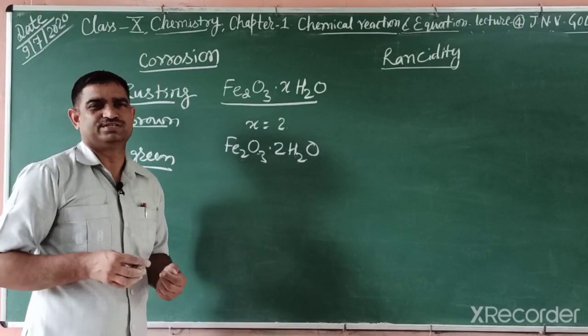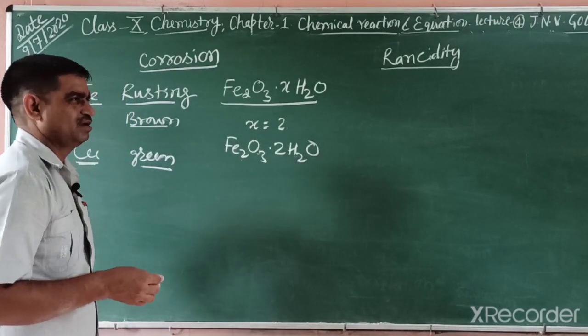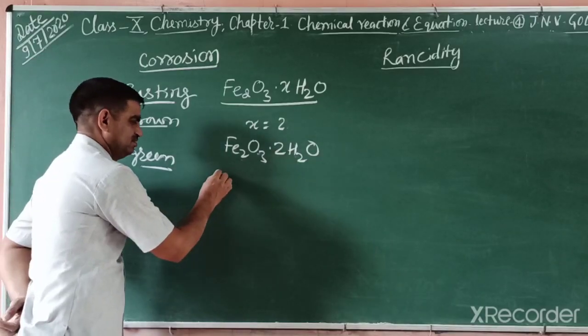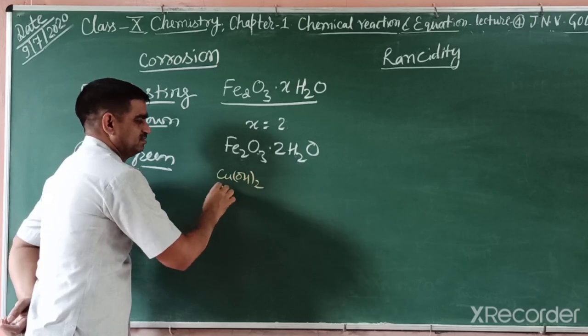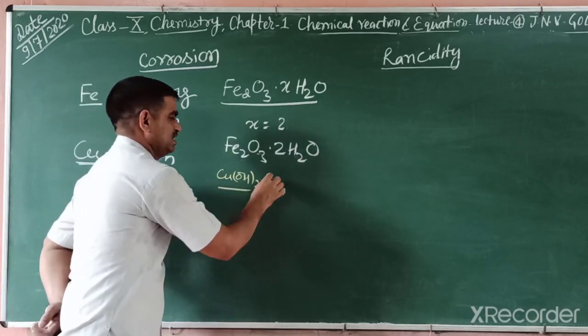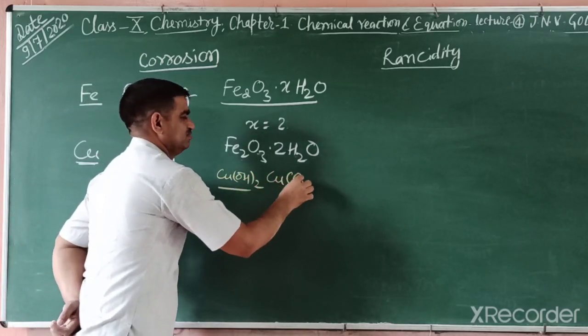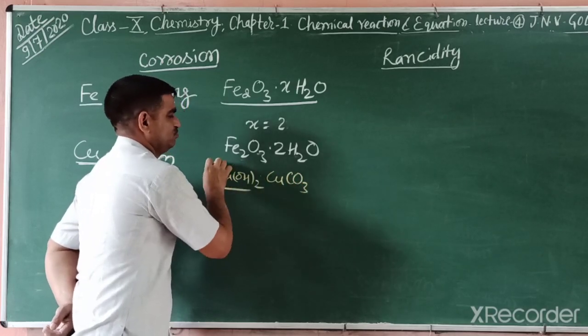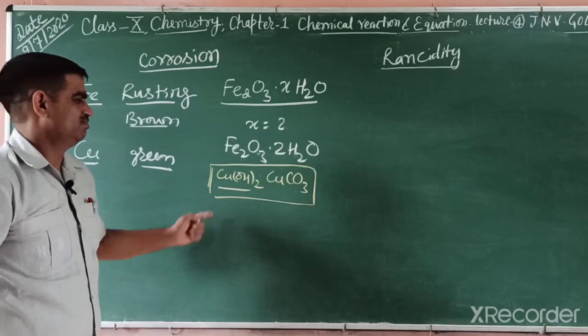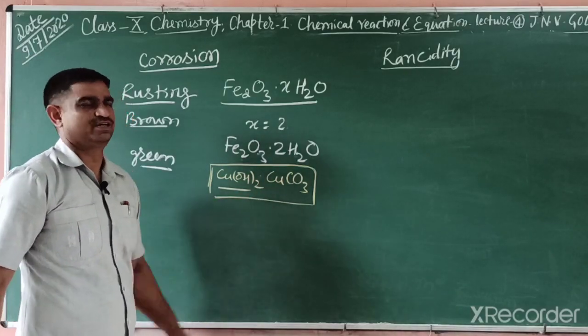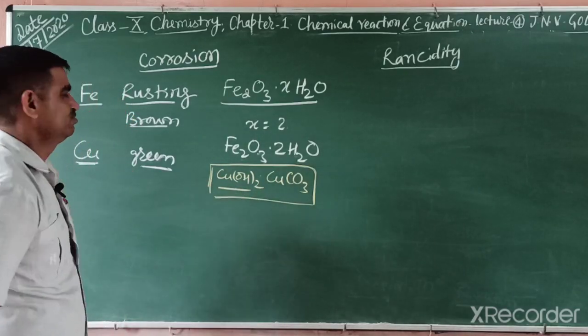Basic copper carbonate. How can we write basic copper carbonate? Basic means cupric hydroxide, that is copper hydroxide, and carbonate CuCO3. So this is known as basic copper carbonate. You can write cupric carbonate, then cupric hydroxide. This one is the green coating.